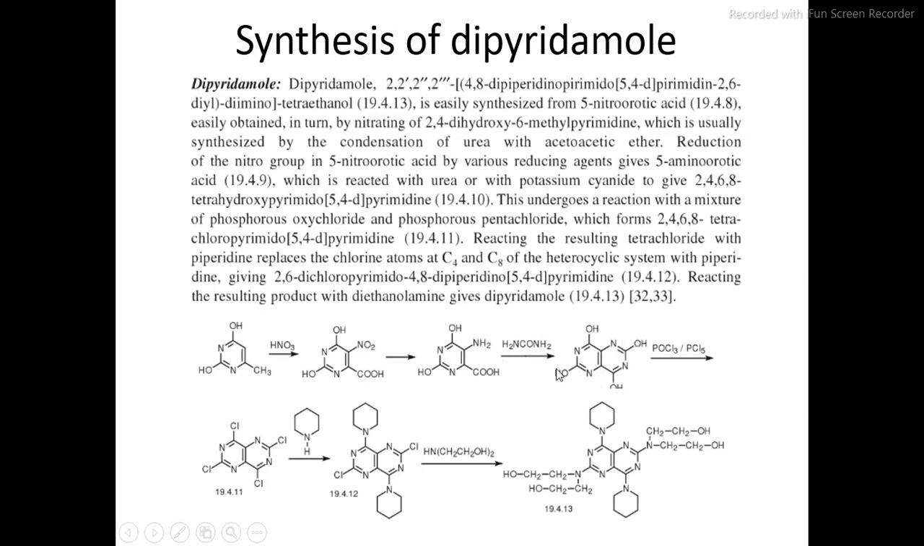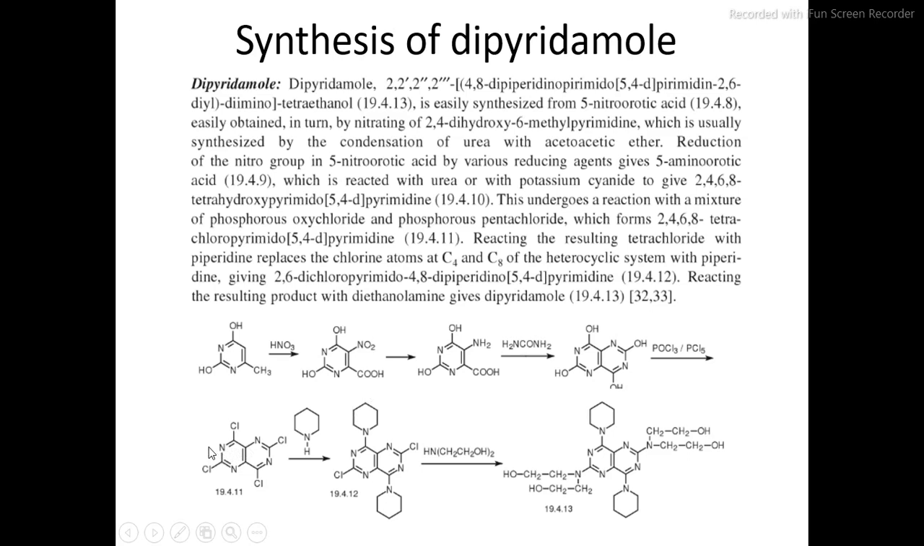Then this one is reacted with the phosphorus oxychloride or the phosphorus pentachloride, which adds a chlorine to this hydroxy group. Means hydroxy group is replaced by this chlorine, resulting in the formation of 2,4,6,8-tetrachloropyrimidopyrimidine.